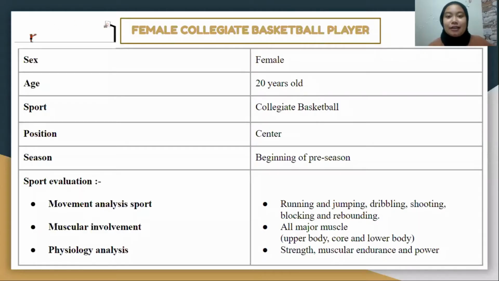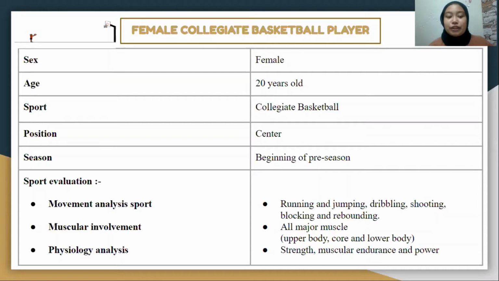Okay, this is the detail of the athlete and sport. For our group, we chose the basketball sport and the athlete is a female basketballer. The age of the athlete is 20 years old. The level of the athlete is collegiate basketball, involved in Charisma. The position is the center. The annual plan we chose is the beginning of pre-season.